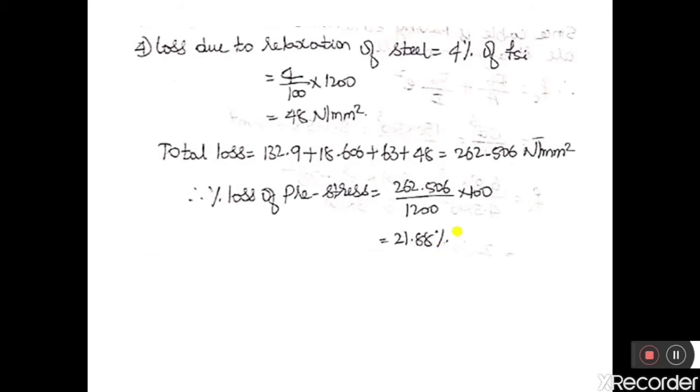It is 21.88%, hence the member is not suitable to use in an important structure. So this can be used in some secondary structures, or this member can be used in a structure which is not very important.